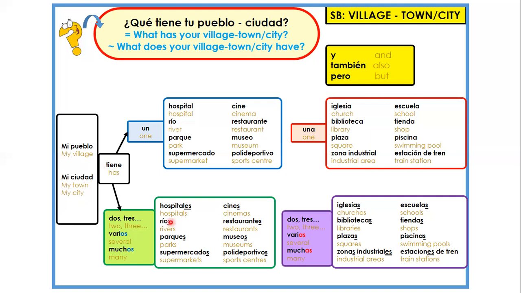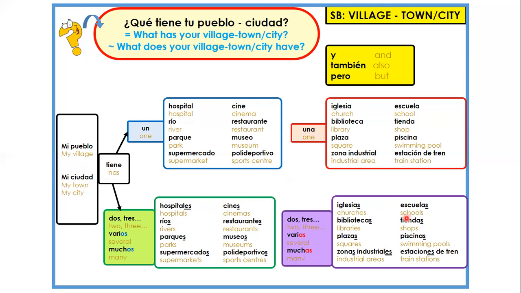3 cines y muchas escuelas. Muy bien. My town has 3, I said 3, cinemas, cines, and y muchas, many, escuelas, schools.